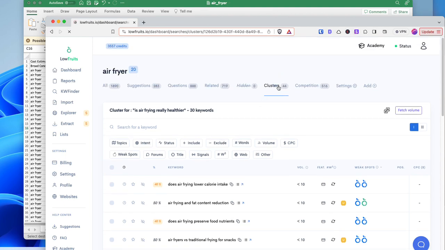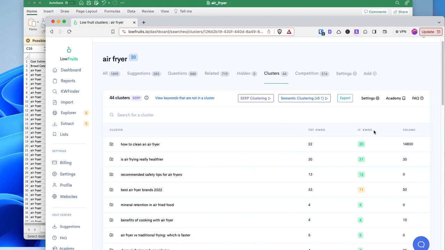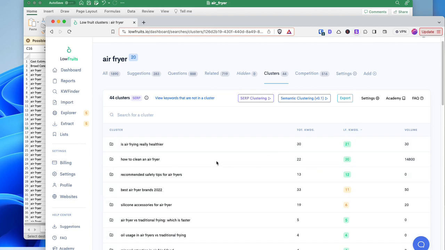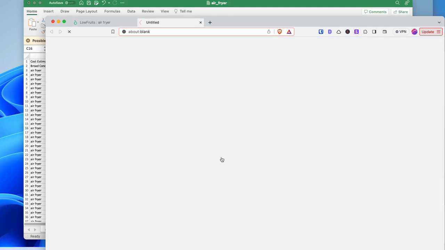You can just say, hey, I'm going to take an overall look at my whole picture of my 297 keywords. And then after that, I'm going to see all the clusters here. And then maybe I just want to go for the first low fruit or the cluster with the highest low fruit. So I filter here, and this one has 21. Well, we already looked at this one. Let's look at how to clean an air fryer. And then I believe it's already filtered by the weak spots. So this term right here, air fryer maintenance, cleaning and replacing filters, is a quote unquote low fruit here.